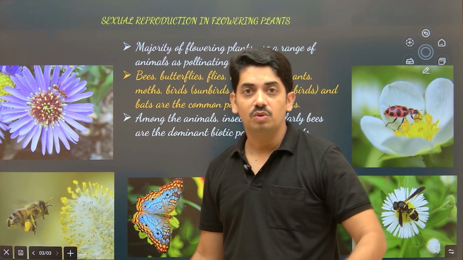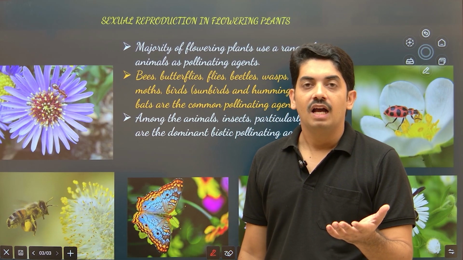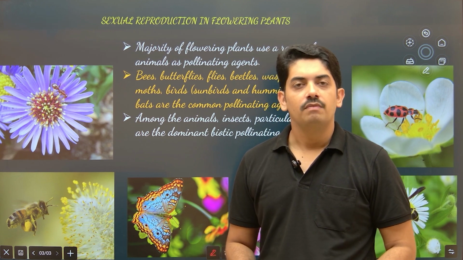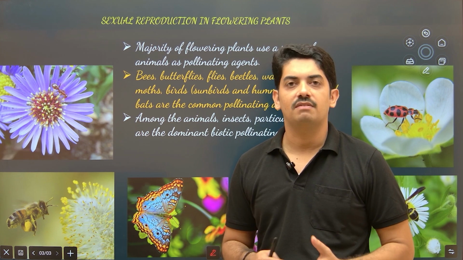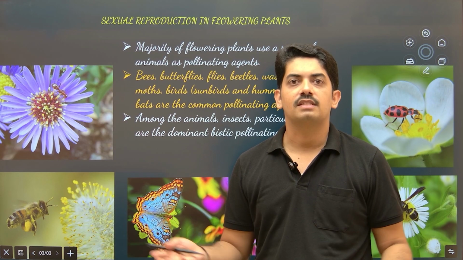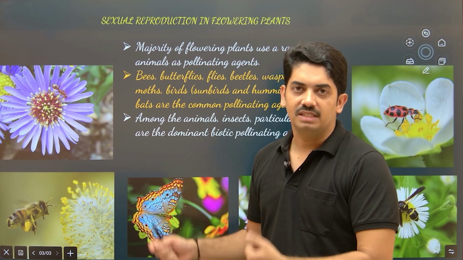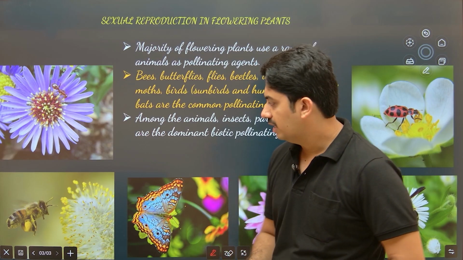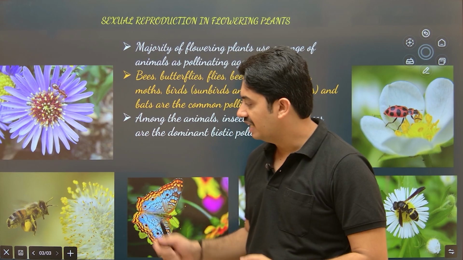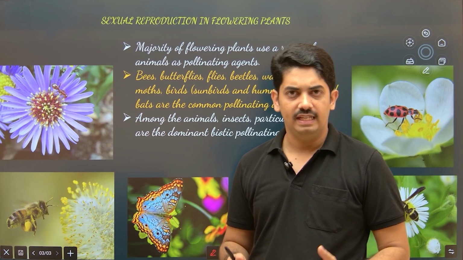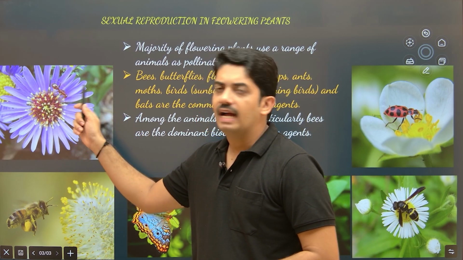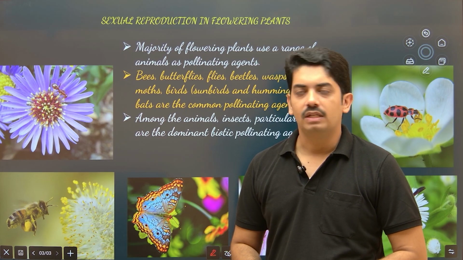Here, honeybees. You know the importance of honeybees. Honeybees are major pollinators. Without honeybees, we cannot imagine our life. The earth is completely dependent on these honeybees. Whatever food we are taking today, it is all because of their effort. Every morning honeybees visit the flower and pollinate it. And here you can see an ant undertaking pollination.